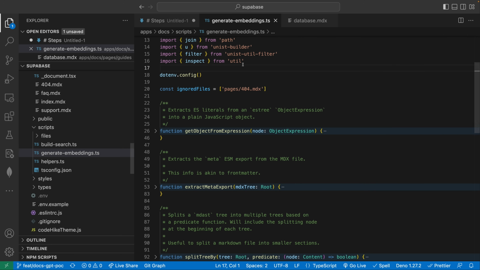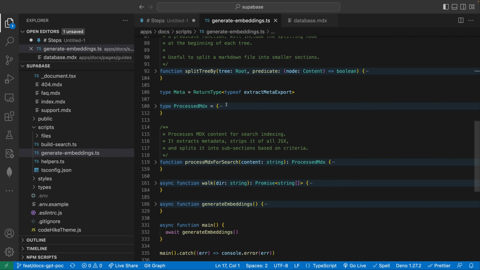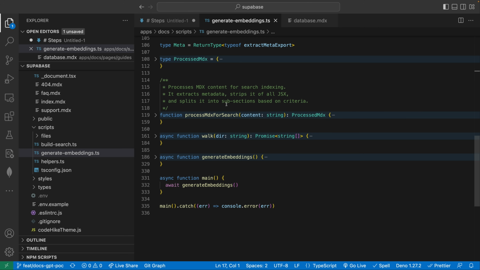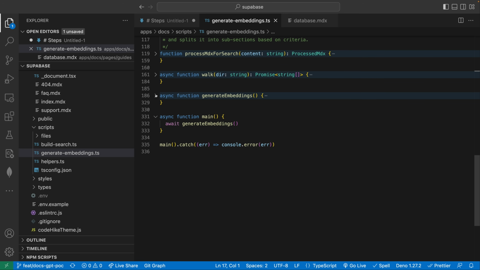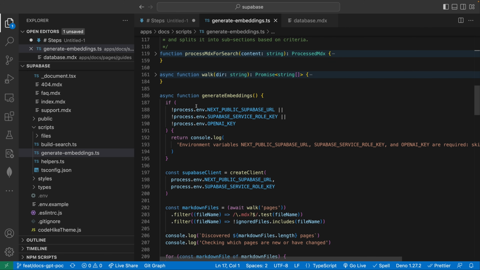So back to generate embeddings. Essentially, this is a script that would be run during CI, continuous integration, as a step that runs anytime new changes have been made to the documentation. It walks through all the different markdown files and pre-processes them. All the magic happens within our generate embeddings. Again, I haven't explained what an embedding is. I'm going to get to that in just a second.